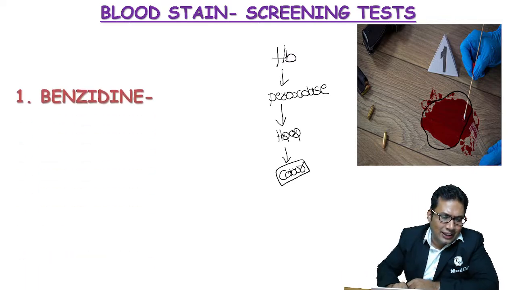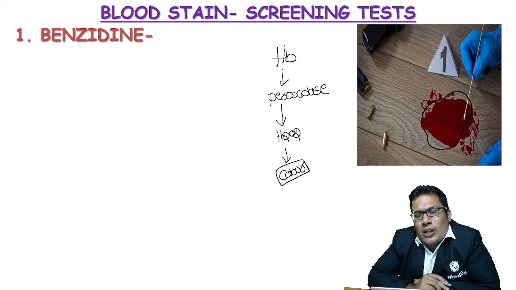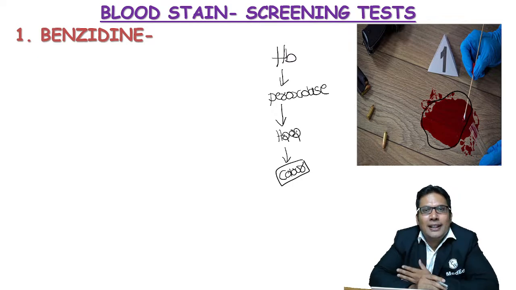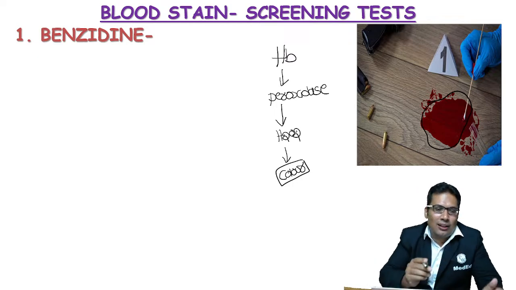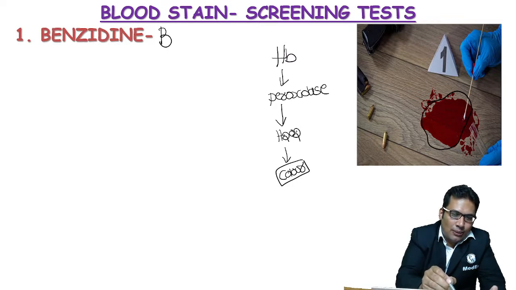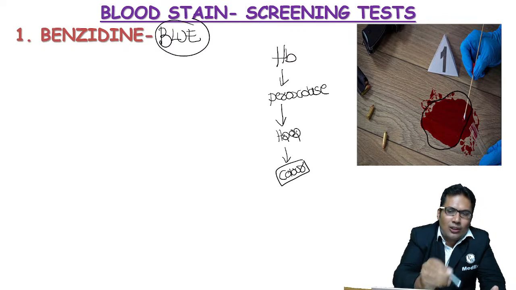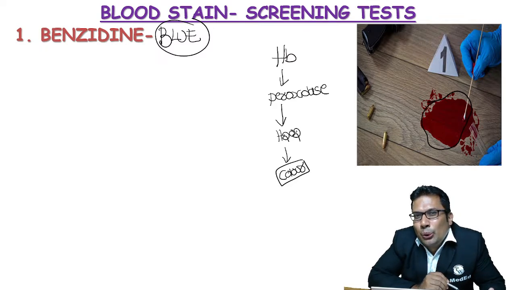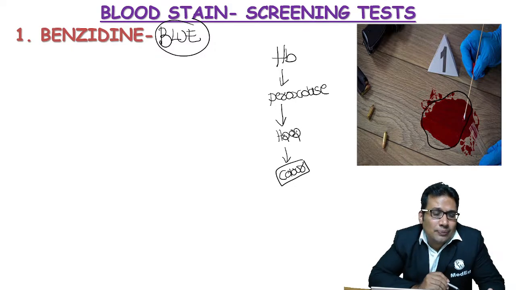For example, benzidine test. My dear student, what is the color produced in benzidine test? Anyone, can you guess? Benzidine starts with B. Benzidine, blue color. All are screening tests. Screening tests have a very high sensitivity, less specificity. So benzidine produces blue color. Benzidine test is not used because it causes bladder cancer.